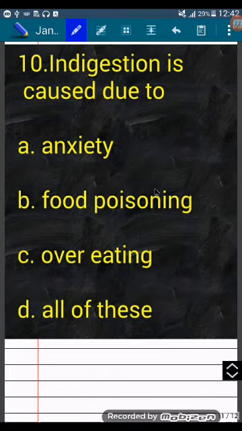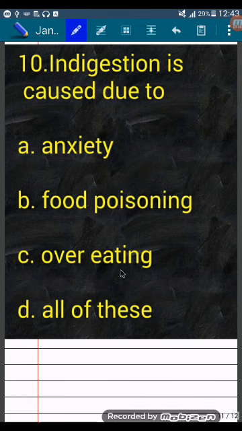Next question. Indigestion is caused due to A. Anxiety, B. Food poisoning, C. Overeating, D. All of these. So indigestion is caused due to anxiety, food poisoning, overeating. So answer is D. All of these.